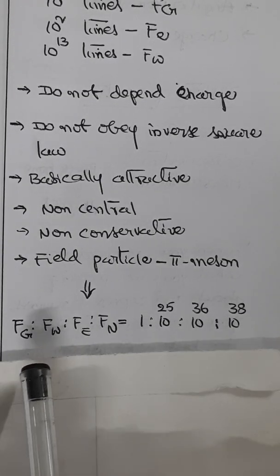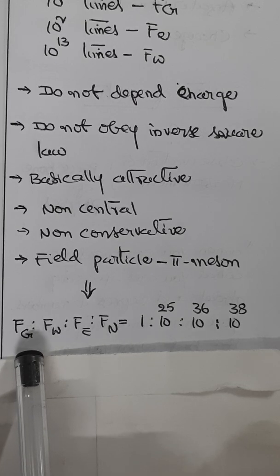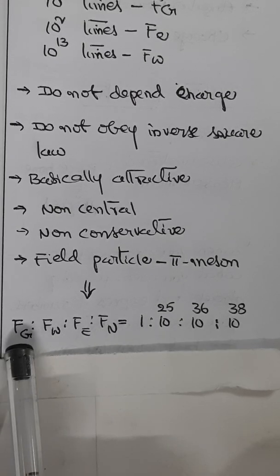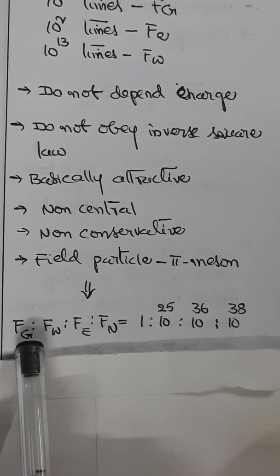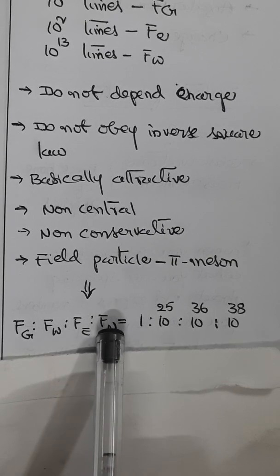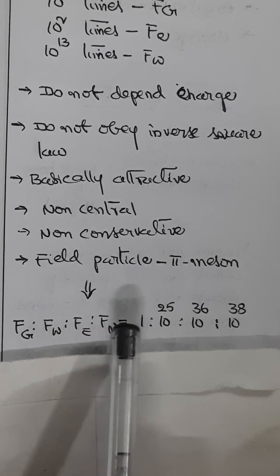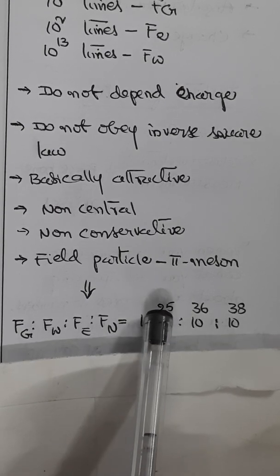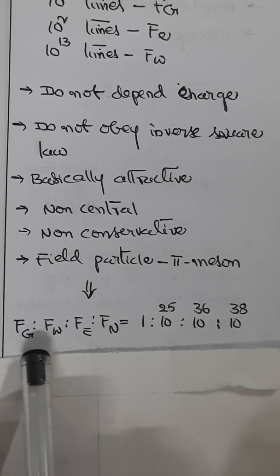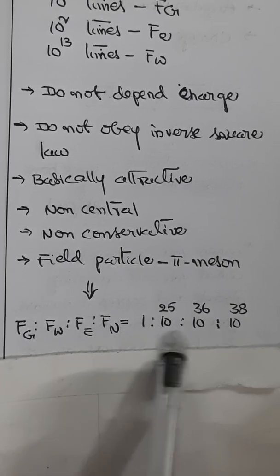So based on the discussion till now, if you find the relative strengths of four types of basic forces in nature, you can represent like this. The ratio between gravitational, weak, electromagnetic and nuclear forces: Fg is to Fw is to Fe is to Fn can be 1 is to 10 power 25 is to 10 power 36 is to 10 power 38. This is how you can represent the relative strength of all the four types of basic forces in nature.